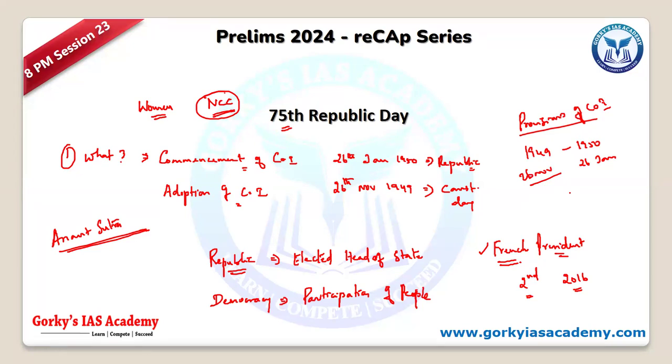Okay. And similarly, the first presidential elections, they can ask you again. Last year, they asked. So the possibility of asking about elections may not be there. But the other way around, the powers of the President with respect to the army, defense forces, as the supreme commander of the defense forces. So those areas they can be touching upon. Okay. So it's all revolving around the 75th Republic Day. So it's all about Republic Day and the importance of the 75th anniversary is required. Okay. So that's how it will be.